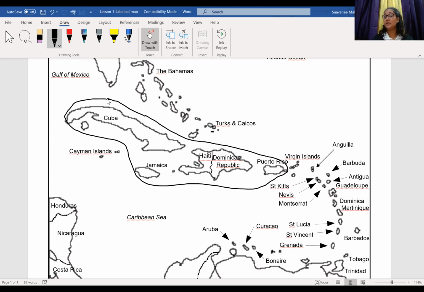Right, so the Greater Antilles. Now we're going to learn about another section called the Lesser Antilles. There's a Greater Antilles and there's a Lesser Antilles. I'm going to draw around the Lesser Antilles islands.